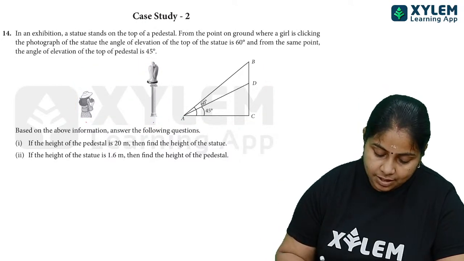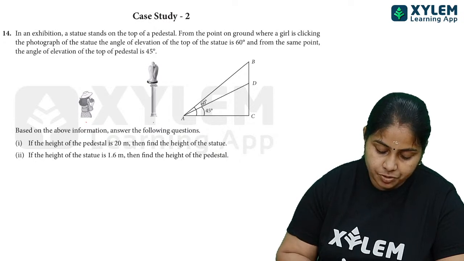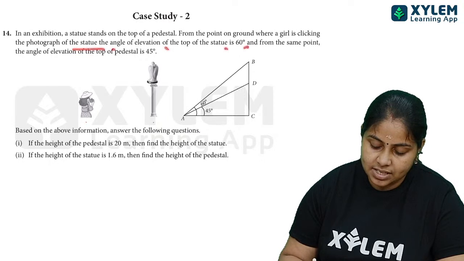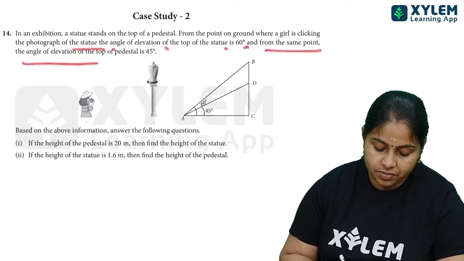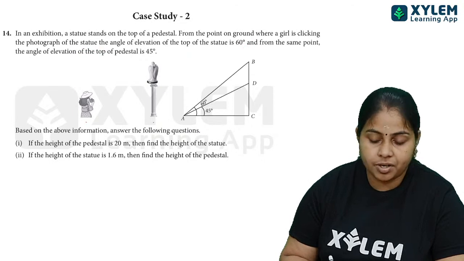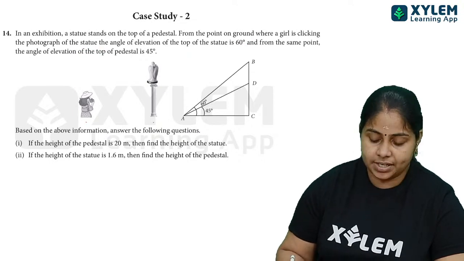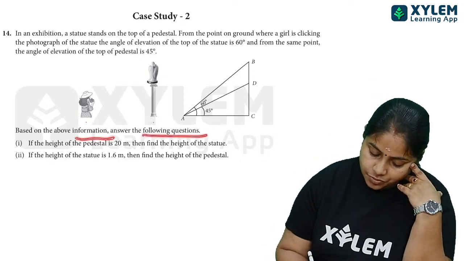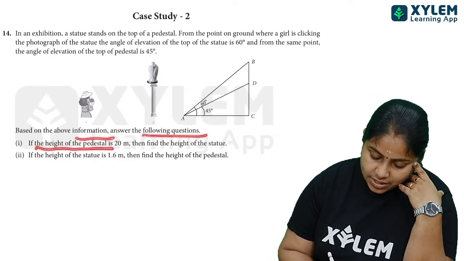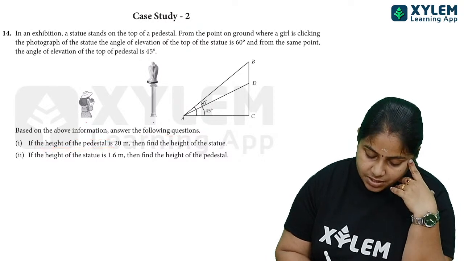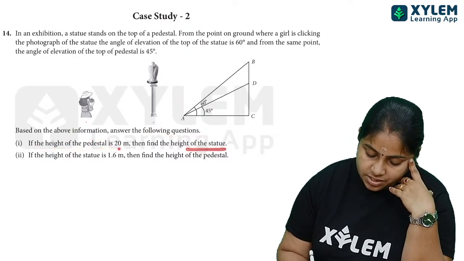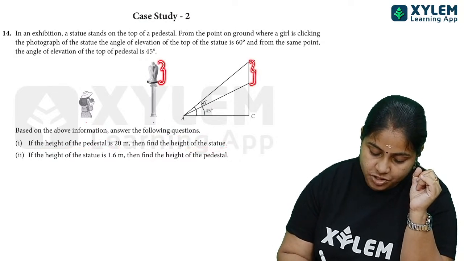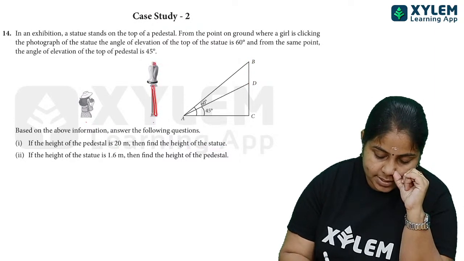And by clicking the photograph of the statue, the angle of elevation of the top of the statue is 60 degree, and from the same point the angle of elevation of the top of the pedestal is 45 degree. So we have to find out, based on the above information, answer the following question. If the height of the pedestal is 20 meter, okay, 20 meter height ആണെങ്കിൽ find the height of the statue. സ്റ്റാച്യൂയുടെ ഹൈറ്റ് എത്രയാണ്? ഇതാണ് നമ്മുടെ സ്റ്റാച്യു അല്ലെ, ഇതാണ് സ്റ്റാച്യു, ഇതാണ് അതിന്റെ പെഡസ്റ്റൽ. ഓക്കെ, ഇതിന്റെ മുകളിലാണ് ഈ സ്റ്റാച്യു ഇരിക്കുന്നത്.